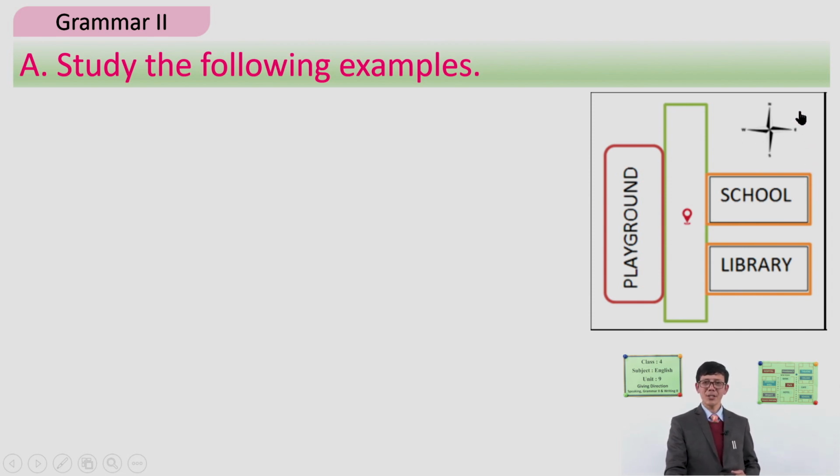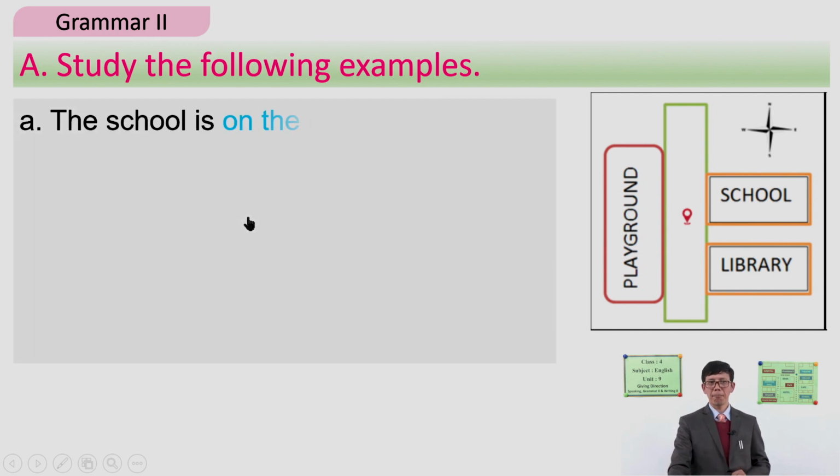With relation to this compass, you can see this is the school, here is the library, and this is the playground. Maybe you are standing here. So where are these different places like school, library, and playground? Let's see some examples so that you'll be clear about this map.